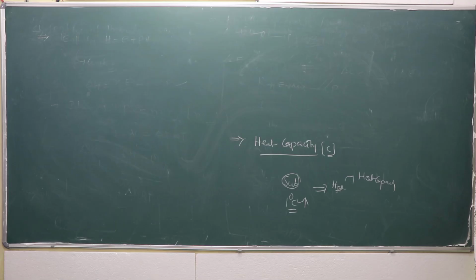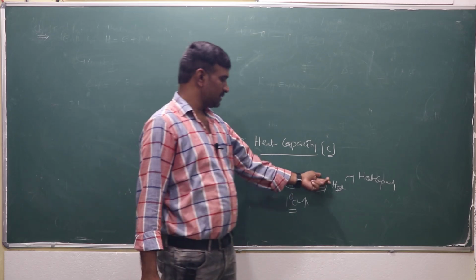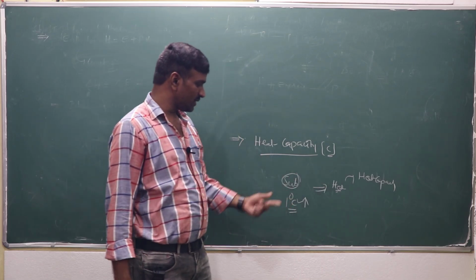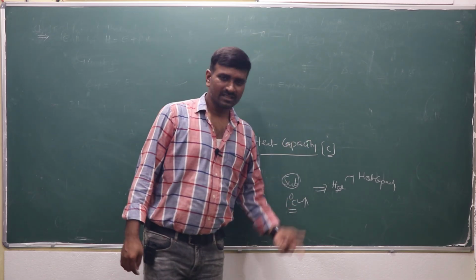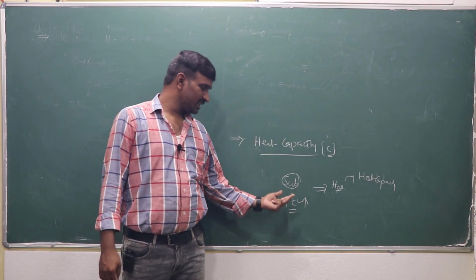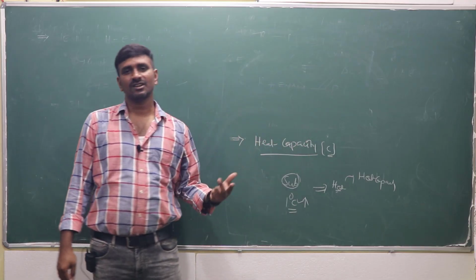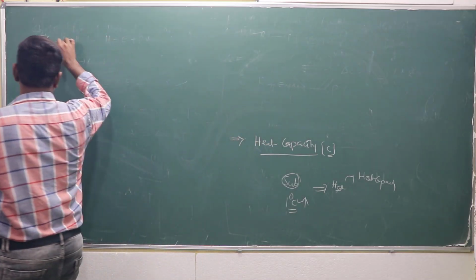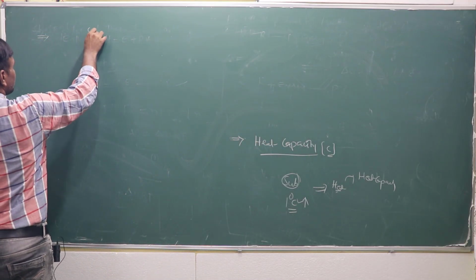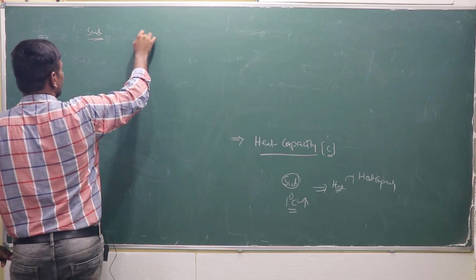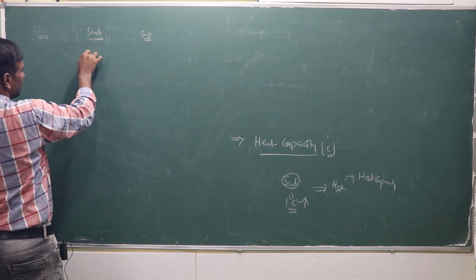So heat capacity. What is heat capacity? The amount of heat required to raise the temperature of a substance by 1 degree centigrade is called heat capacity. Suppose the substance is at 25 degree centigrade.